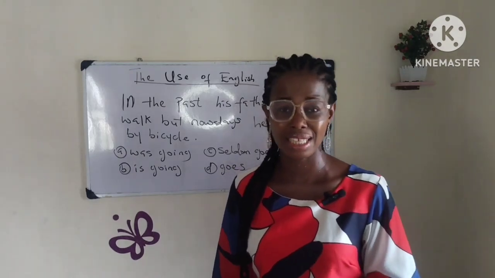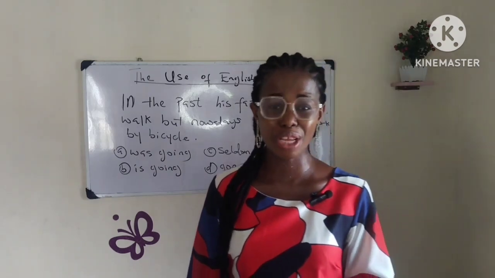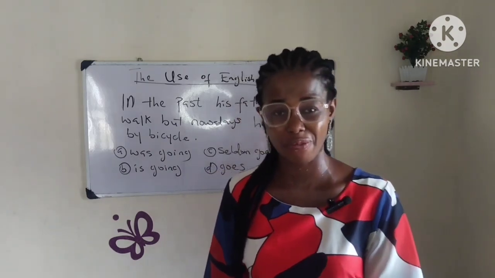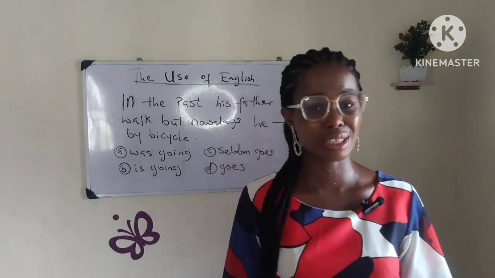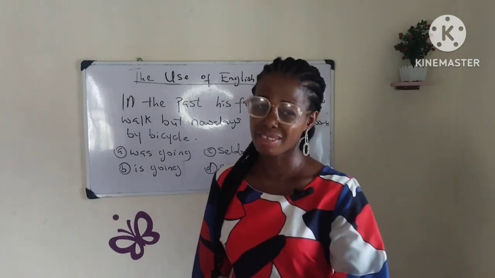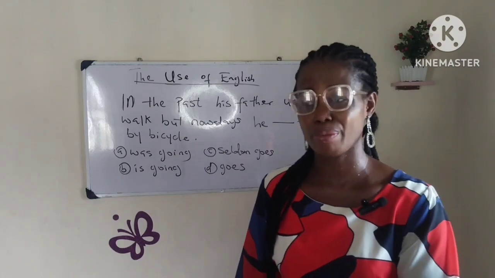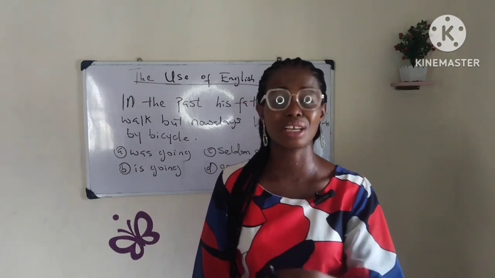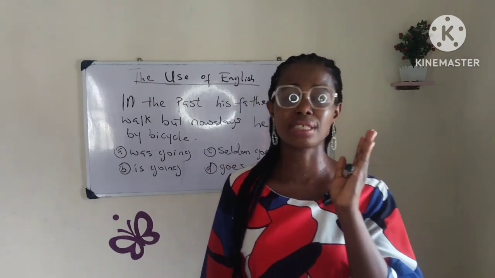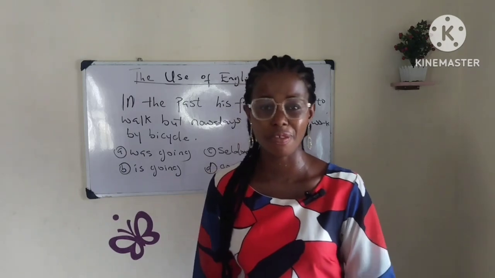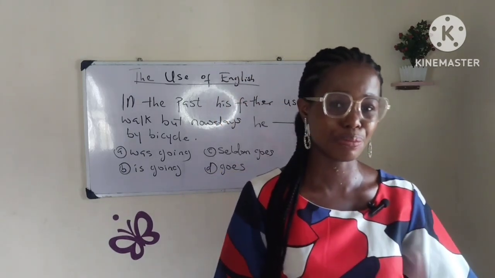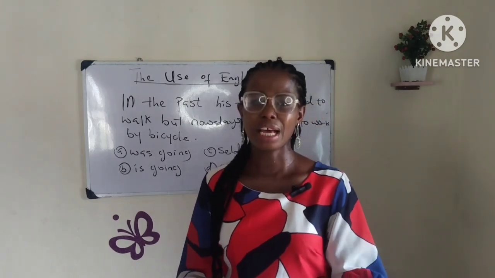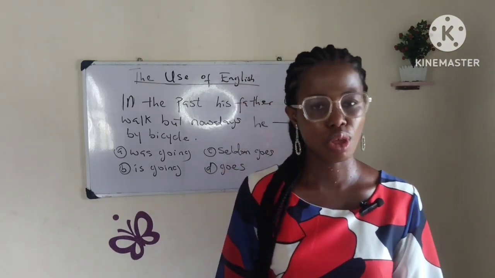And how do you construct a sentence in the simple present tense? You simply use the subject plus the base form of the verb. Okay, the subject, you already know what a subject is. I shouldn't be talking about it in every one of my videos. The subject is the person or thing that the sentence is all about, or the person or thing that carries out the action of the verb in the sentence. So the subject plus the base form of the verb. Okay, not the past tense of the verb or the past participle of the verb, but the base form of the verb.